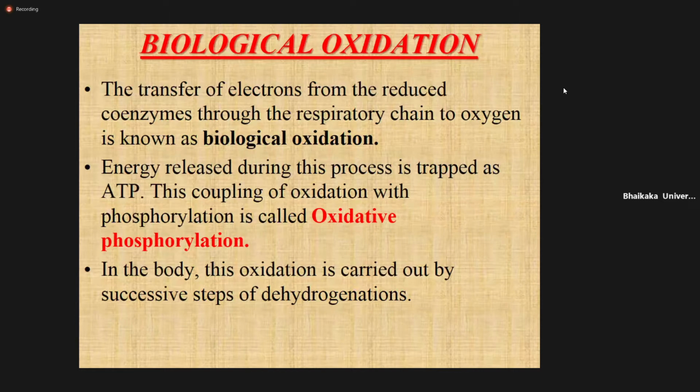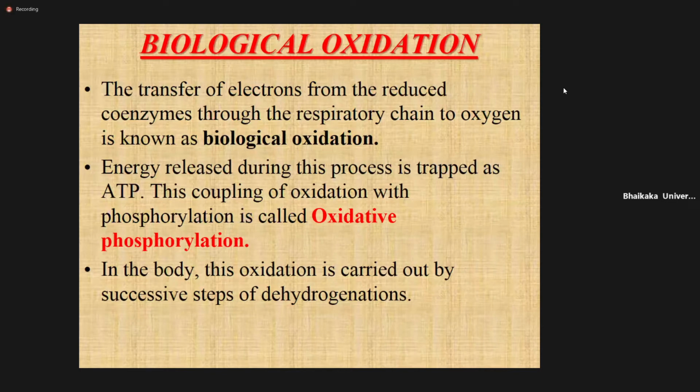Simply, biological oxidation is the transfer of electrons from reduced coenzymes through the respiratory chain to oxygen. So whatever electrons are present in the reduced coenzymes, NADH and FADH, will be transferred to the respiratory chain.